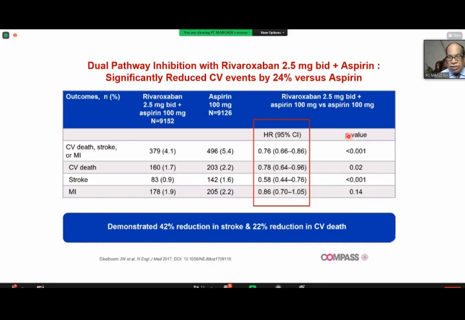Cardiovascular death, again, 22%, significant. Stroke, 42%, great benefit, significant. But look at MI, there is only a numerical decrease of 14%, which means that COMPASS produces great benefit in stroke, great benefit in peripheral arterial disease, which I'll show you the data, but in MI, there's a numerical decrease.